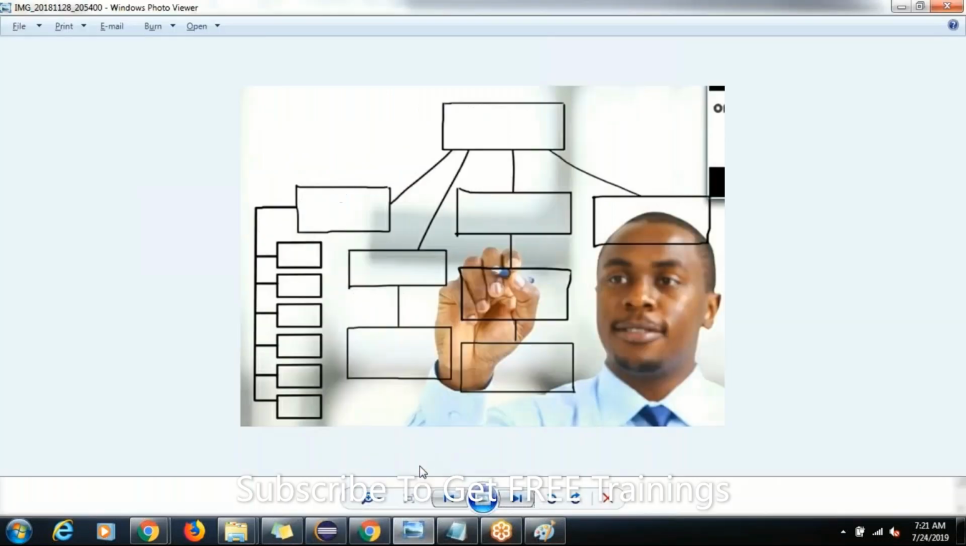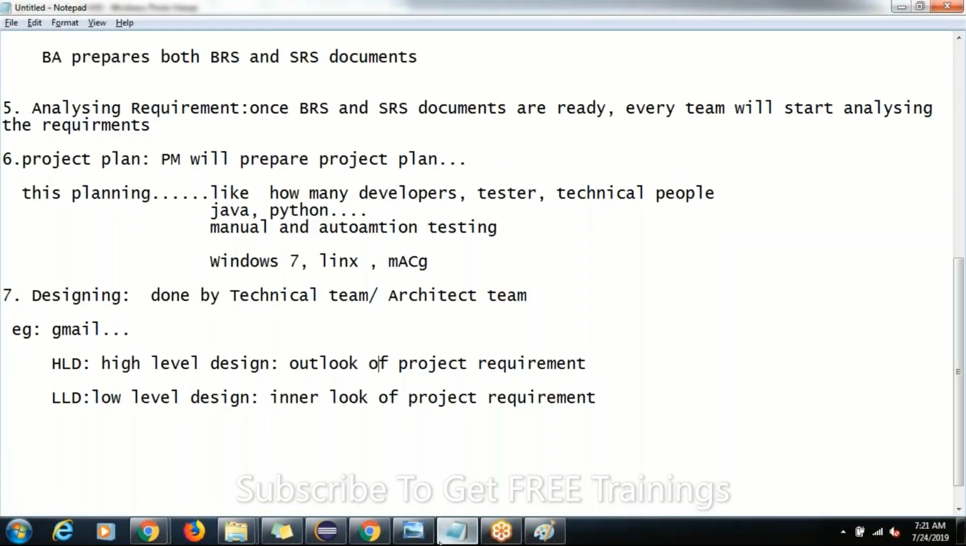Based on the requirement, how should our application look? Whenever we open our application, how does it look, and after logging into the page, how does it look? Those two are designed by the architect team. The outer look, whatever we see on the page when we open the website, is called the outer look, HLD design. And if we go inside, in depth of the page, whatever designing we see, that is the inner look of the page, low level designing.